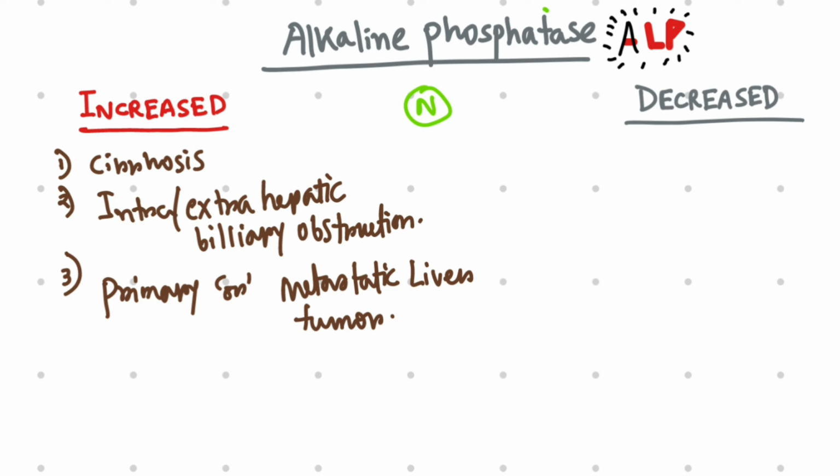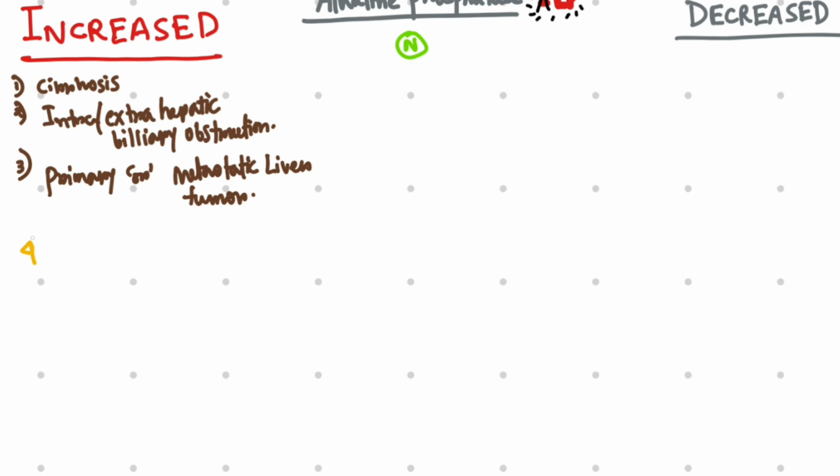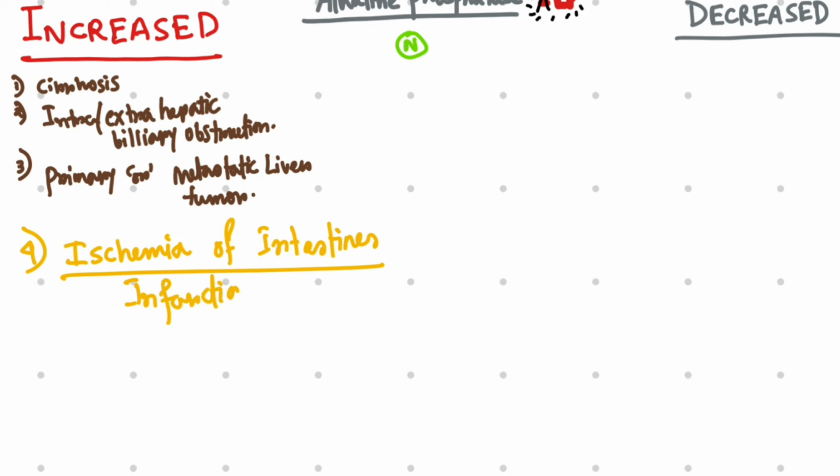As we have discussed earlier, alkaline phosphatase is highly sensitive for metastatic liver tumor. Now, other than liver, what are the causes? If there is any ischemia of the intestines, or any infarction of the intestines, that will cause increased alkaline phosphatase in the blood.